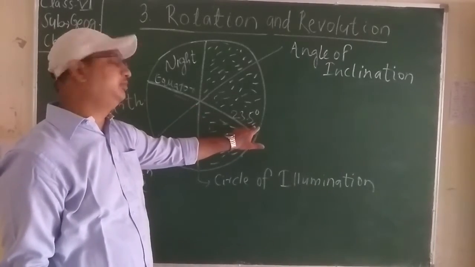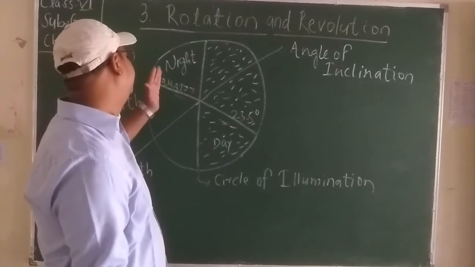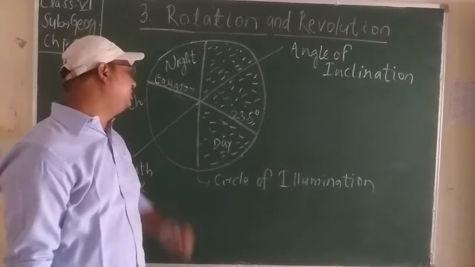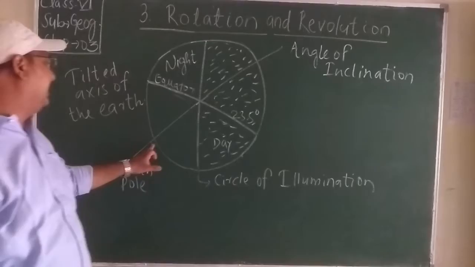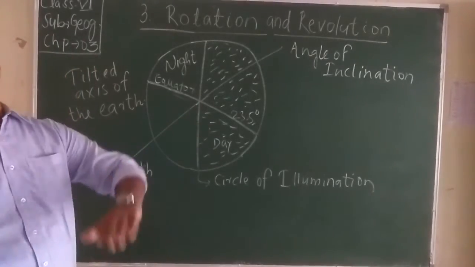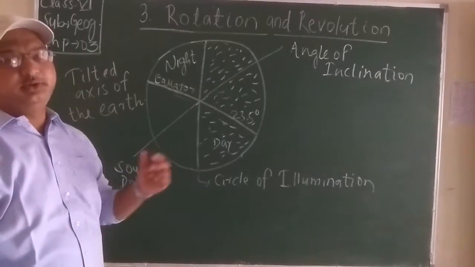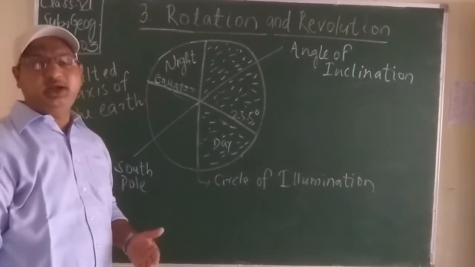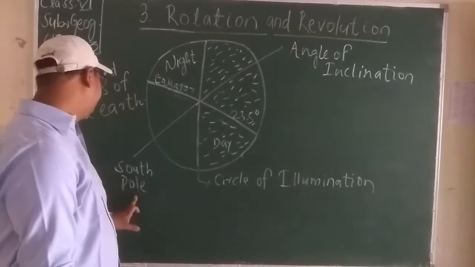That's going on 23.5 degrees, and this part is facing night, and this one day. And students, this is the angle of inclination where the Earth is tilted, and it rotates and revolves around the sun in the solar system.